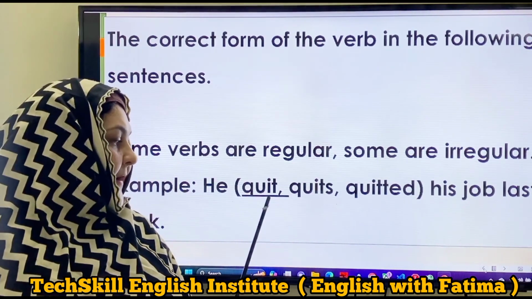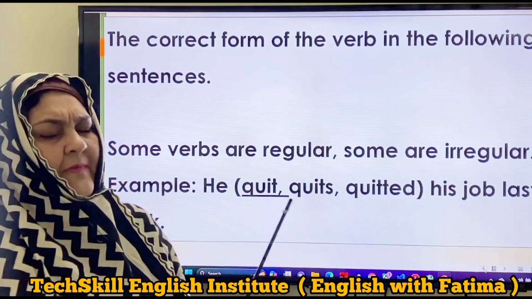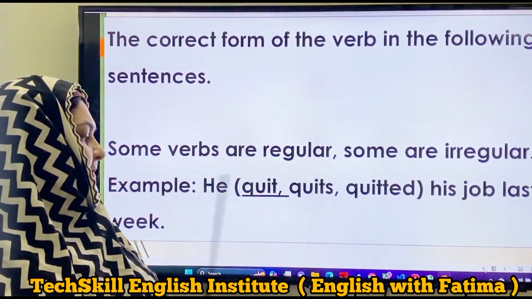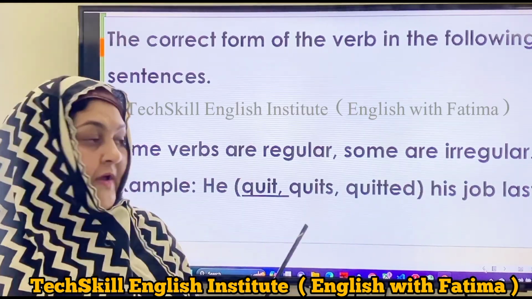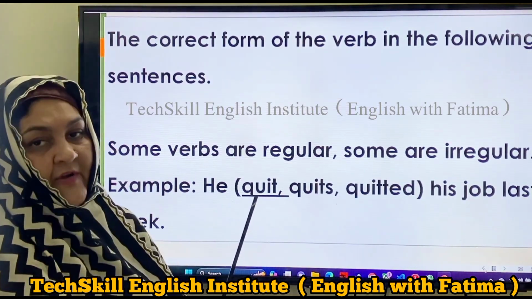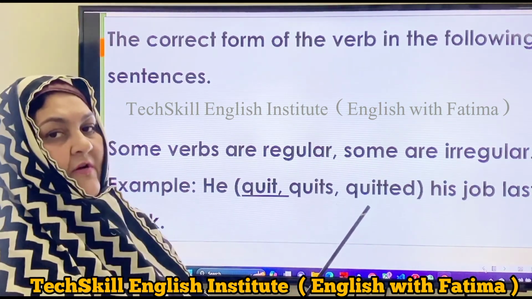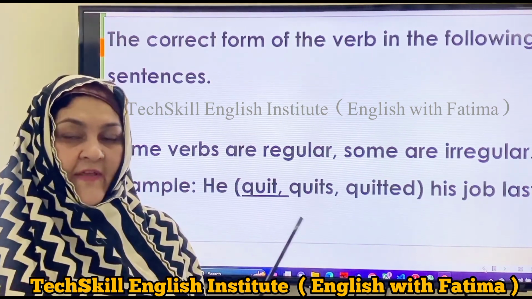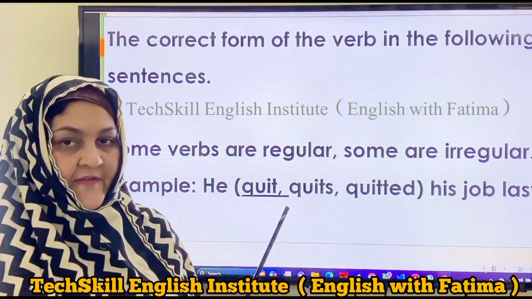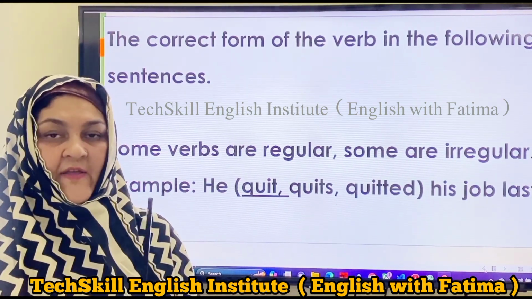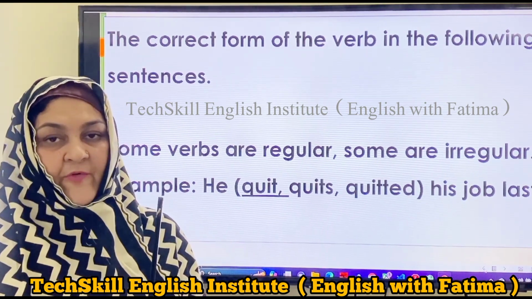So quit, the present form of quit is quit. If it's in present tense, there would obviously be quits. He quits his job every time. But this is about last week, so here we have the perfect choice of quit. This is spelled Q-U-I-T, quit. And quitted is totally wrong. Why is it wrong? Because quit is actually an irregular verb. So this is the correct option that we have chosen in this sentence. Let's see many examples that carry verbs, irregular or regular, both forms of verbs.